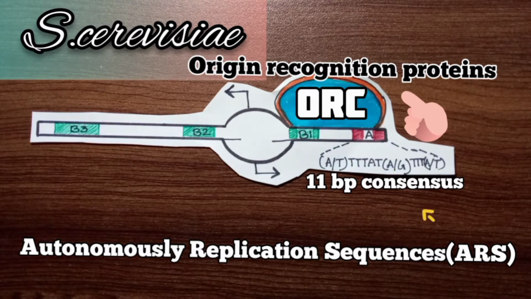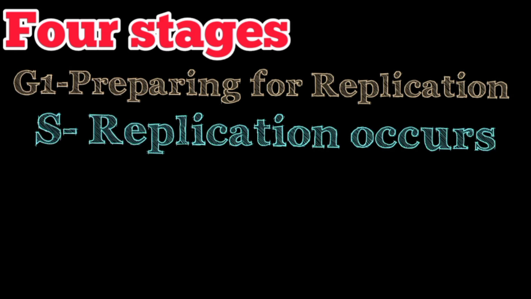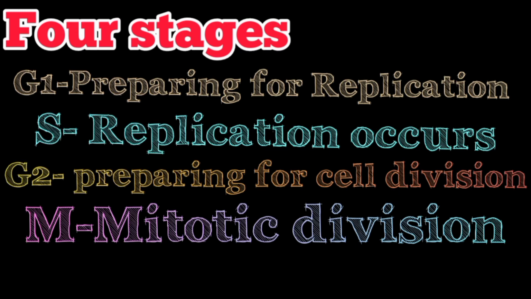DNA replication takes place in a specific stage of the cell division cycle. The cell cycle consists of 4 stages. The first stage is G1, during which the cell prepares for DNA replication. In S phase, DNA replication occurs. In G2 phase, the cell prepares for cell division, and the last phase is the mitotic phase, where the division of the cell by mitosis occurs.